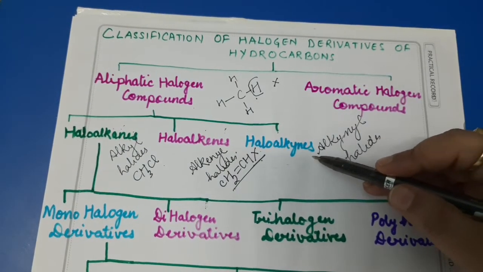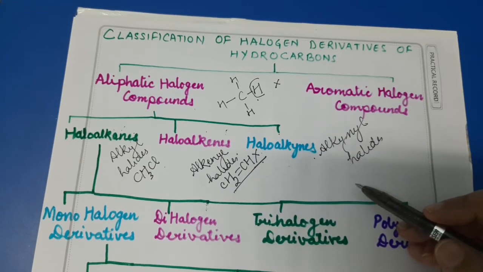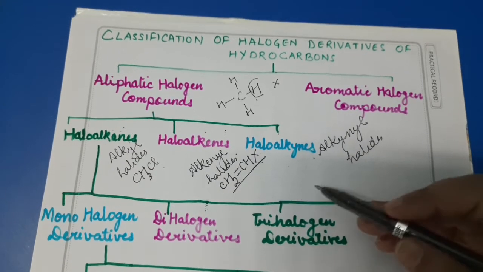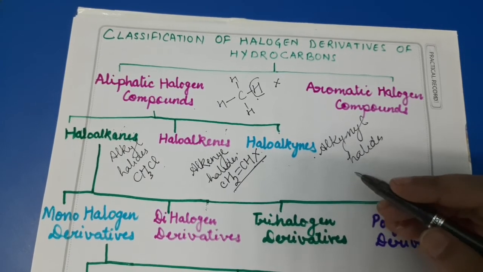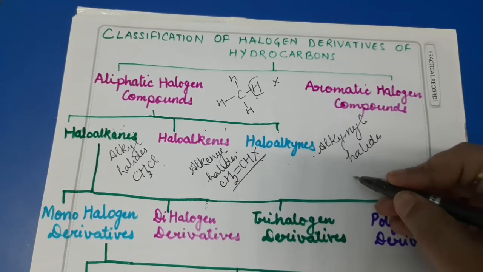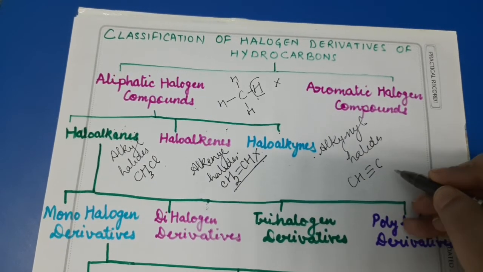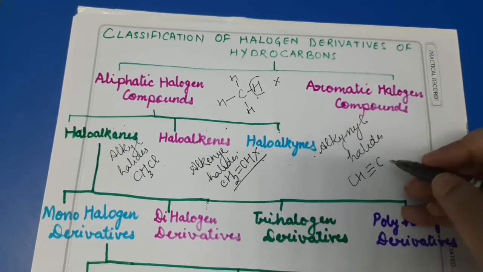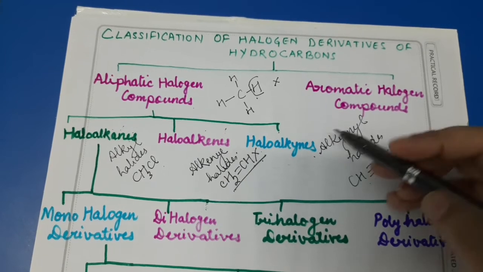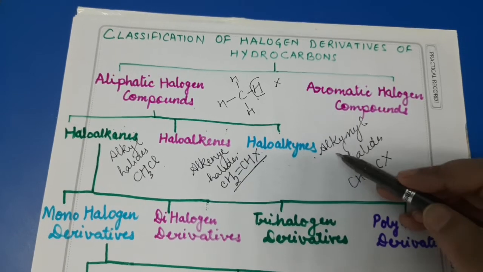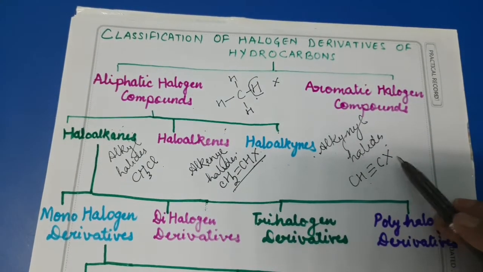Similarly, dear students, for haloalkynes, I'll take the example of the first member of this class. As we know, the alkynes' first member is ethyne with the formula CH≡CH. Now in this CH≡CH, if I replace one of the hydrogens by any halogen, then the compound so obtained will be haloalkyne or alkynyl halide. I hope these examples are very clear to all of you.